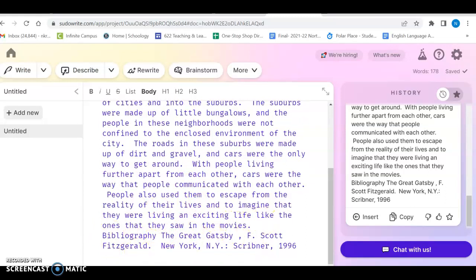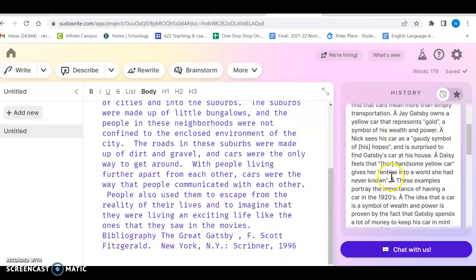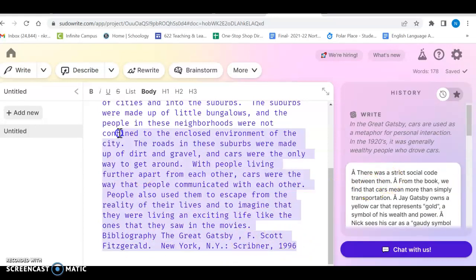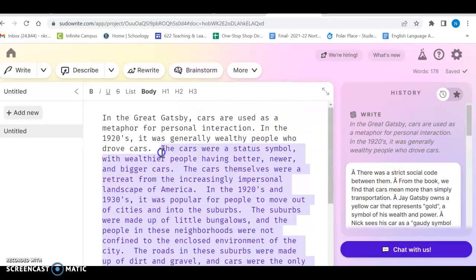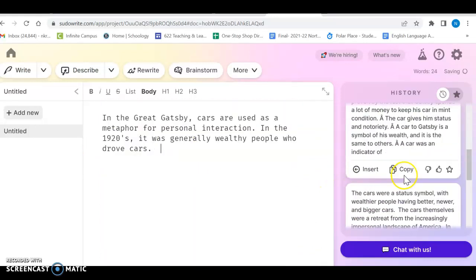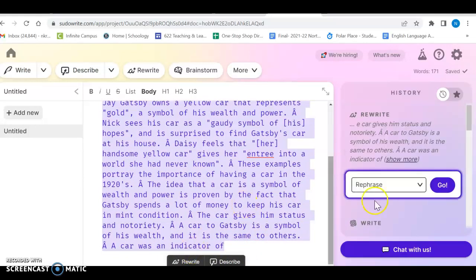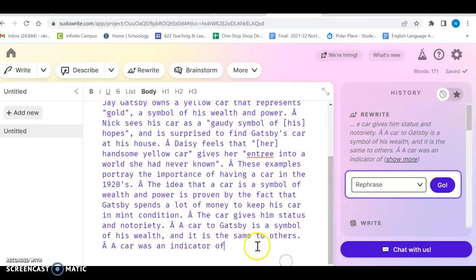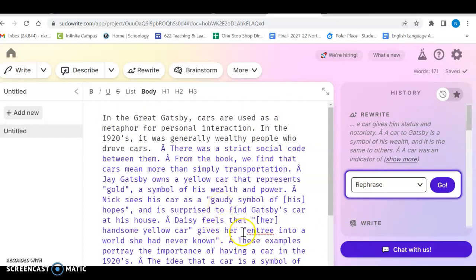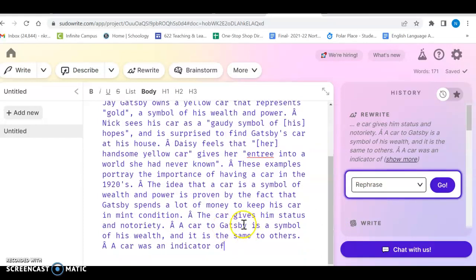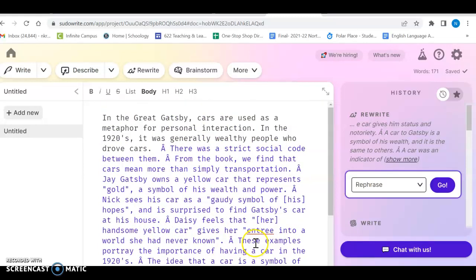It provides us a bibliography entry, right? And it also allows you, if you wanted to go, say we didn't want to go this route, we start with this one, it doesn't go the way we want. If we try this one, right, and we could also rewrite it if we would like to in a different way. You can see that it uses quotation marks and it uses quotes from the story.